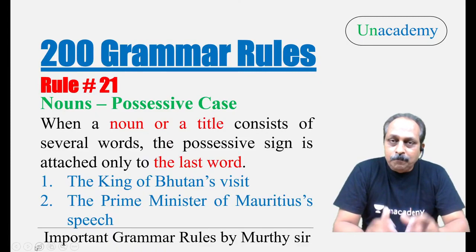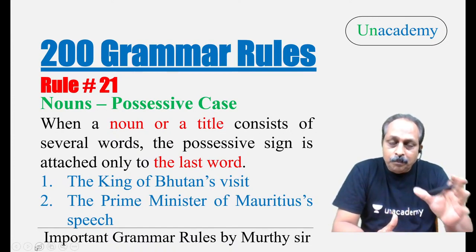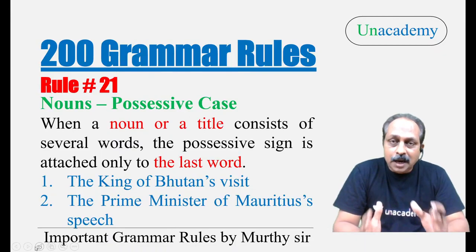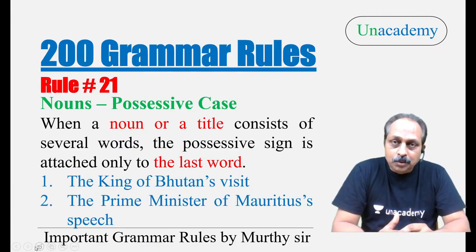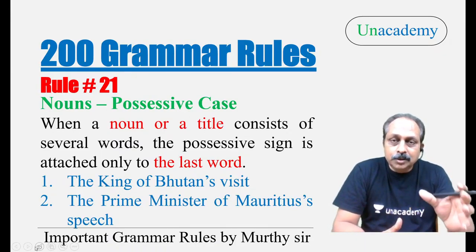Now, let me go to the first rule for today, rule number 21, still with possessive case. When a noun or a title consists of several words, the possessive sign is attached only to the last word. We have in English compound nouns and we also have titles. What is a compound noun? A noun that has two or three words.